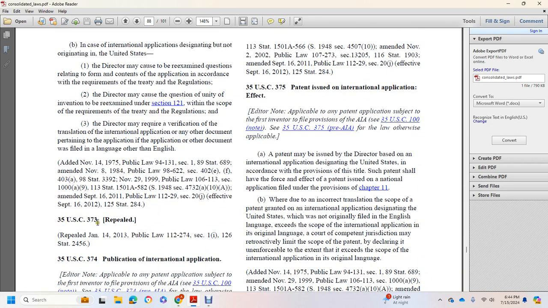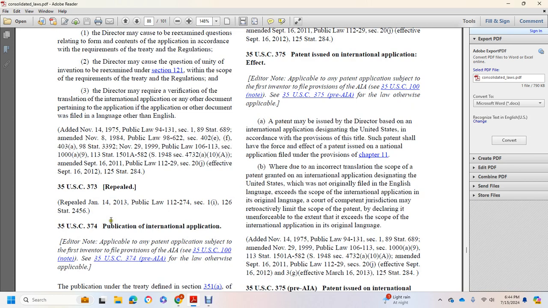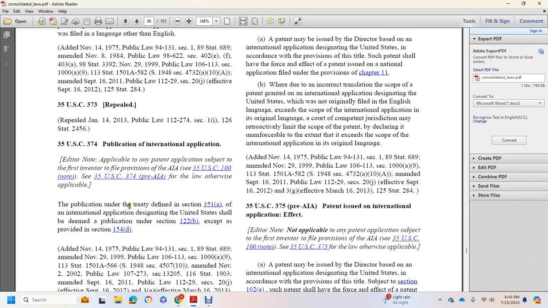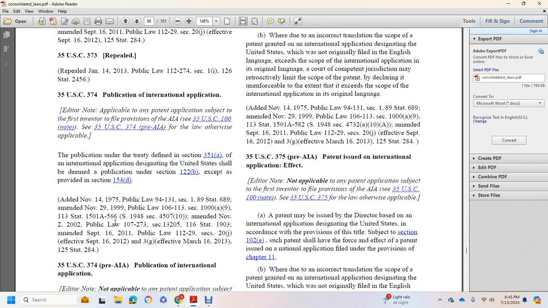Title 35 U.S. Code 373, repealed. Title 35 U.S. Code 374, publication of international application. Under the treaty, the international application designated in the United States shall be deemed published under Section 122(b), except as provided in Section 154(d).